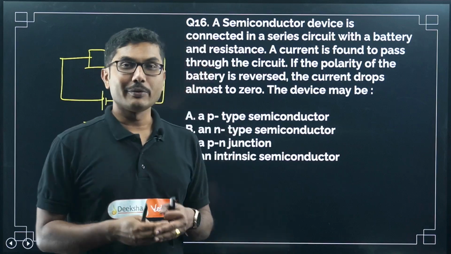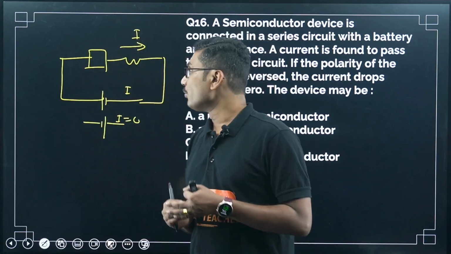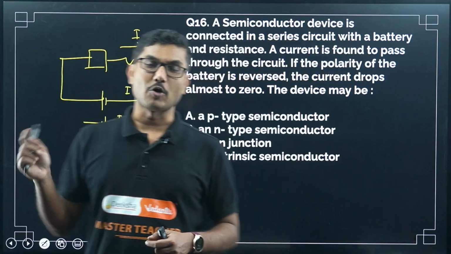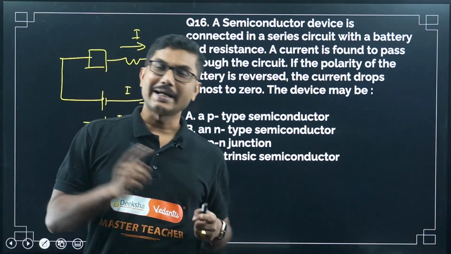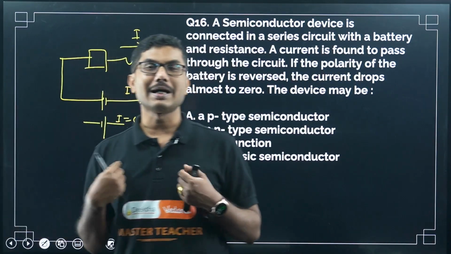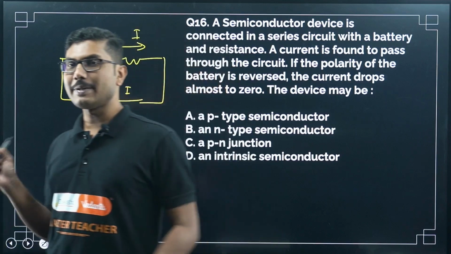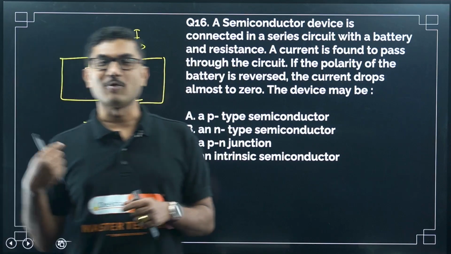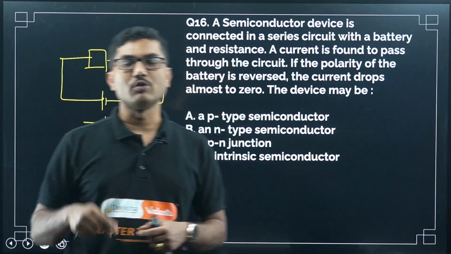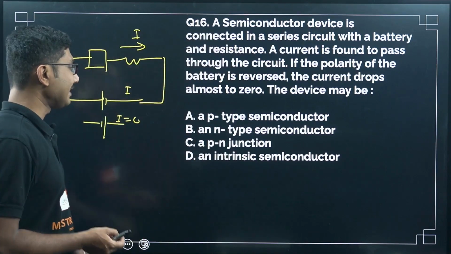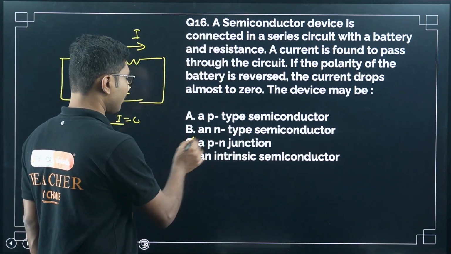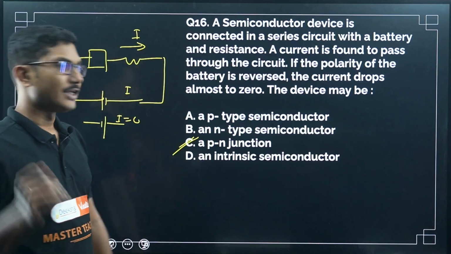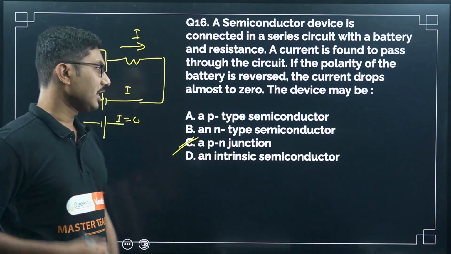Now when do we see this? If a diode is connected with the positive to the p side and the negative to the n side, then there will be a current, right? But if you reverse the battery, the negative side is connected to the p side and the positive side to the n side, so there will be no current flowing in the circuit. So basically it's a p-n junction diode. They can mention either that it's a diode or that it's a p-n junction.